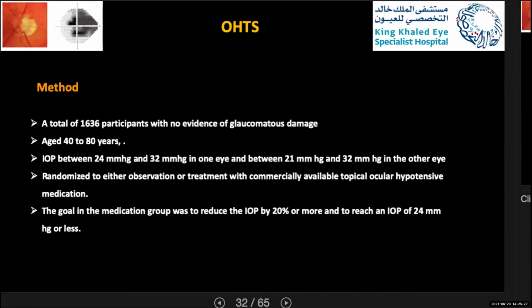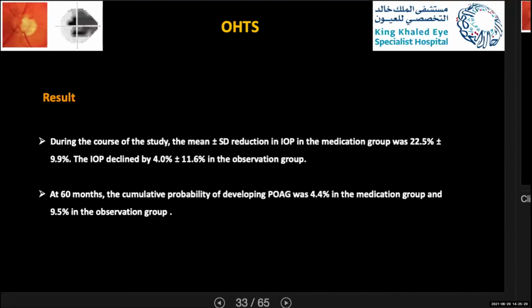During the course of the study, the mean reduction in IOP in the medication group was 22.5%, and the IOP declined by 4% in the observation group. At 60 months, the cumulative probability of developing primary open-angle glaucoma was 4.4% in the medication group and 9.5% in the observation group, and this was significant.